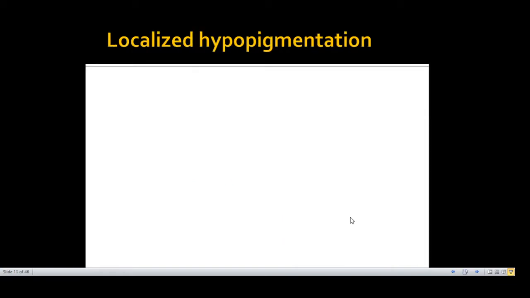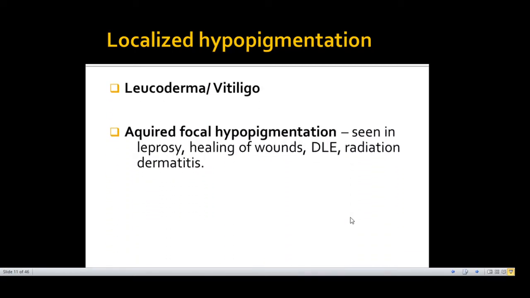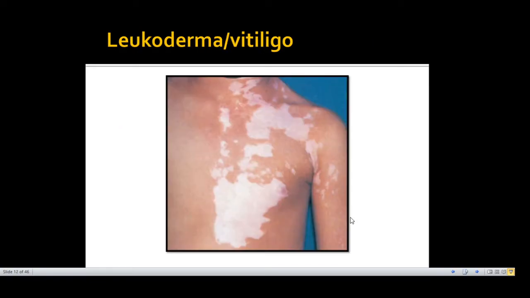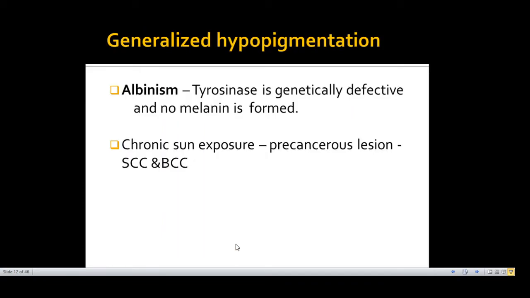After hyperpigmentation comes localized hypopigmentation. So localized hypopigmentation may be seen in leukoderma or vitiligo, and acquired focal hypopigmentation may be seen in leprosy, wound healing, DLE, radiation dermatitis. Like here it is leukoderma or vitiligo. Generalized hypopigmentation is seen in albinism.